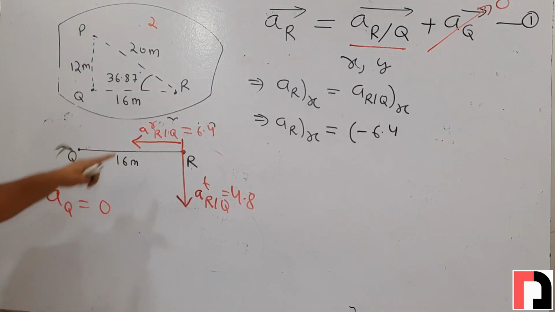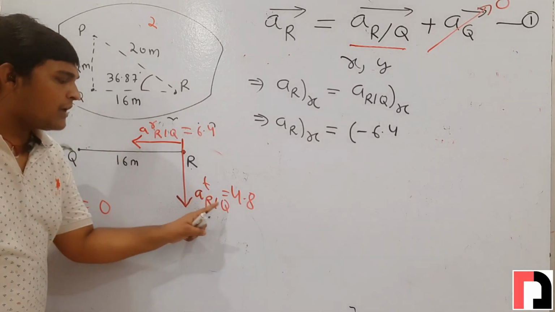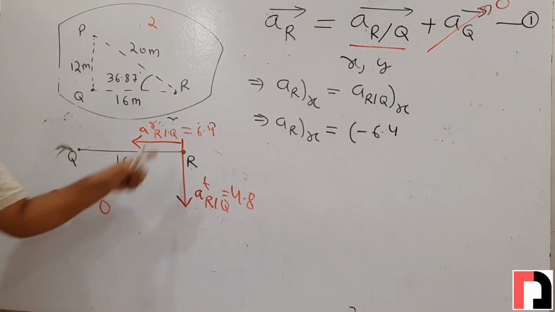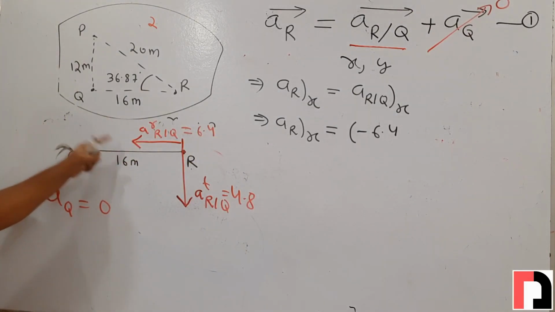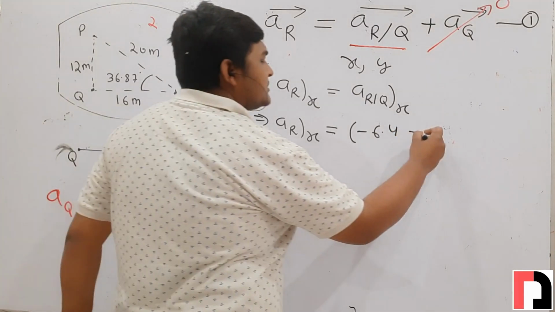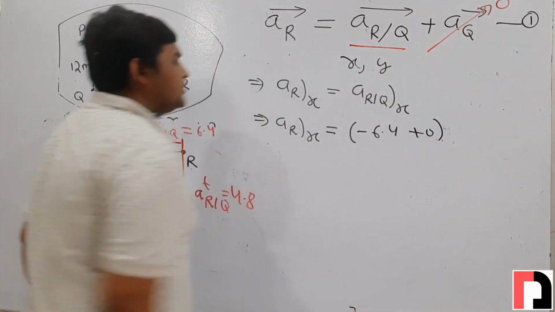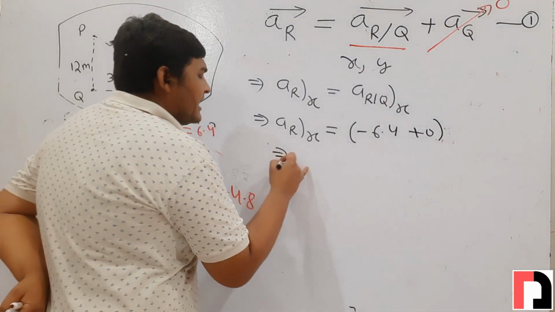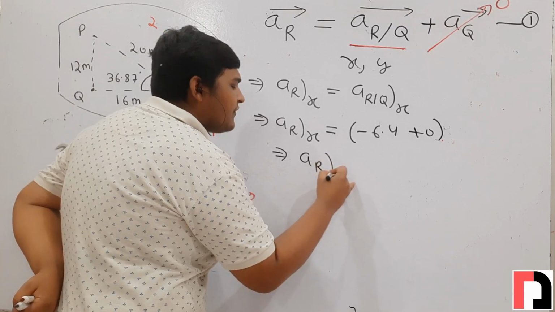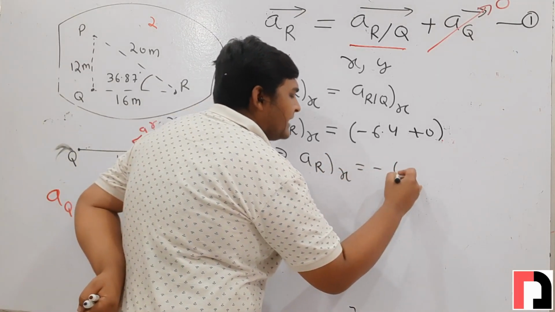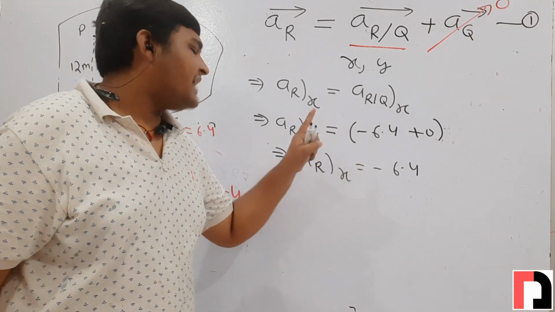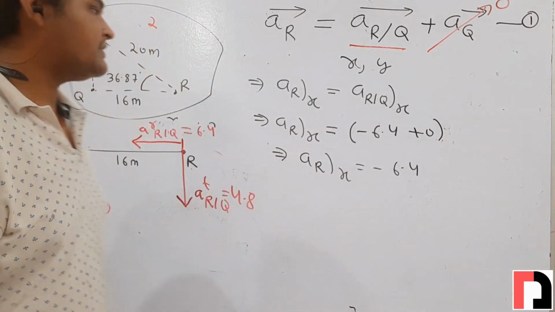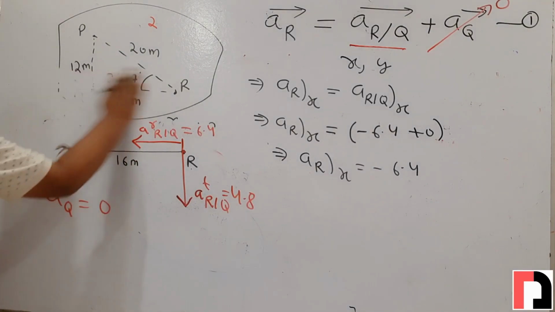It is the x component of radial acceleration of r with respect to q. Now we will resolve tangential of r with respect to q in x direction. Since it is in y direction, its component in x direction will be 0. So the component of acceleration of r in x direction is minus 6.4. 6.4 is its value, and minus means its direction is in minus x direction.